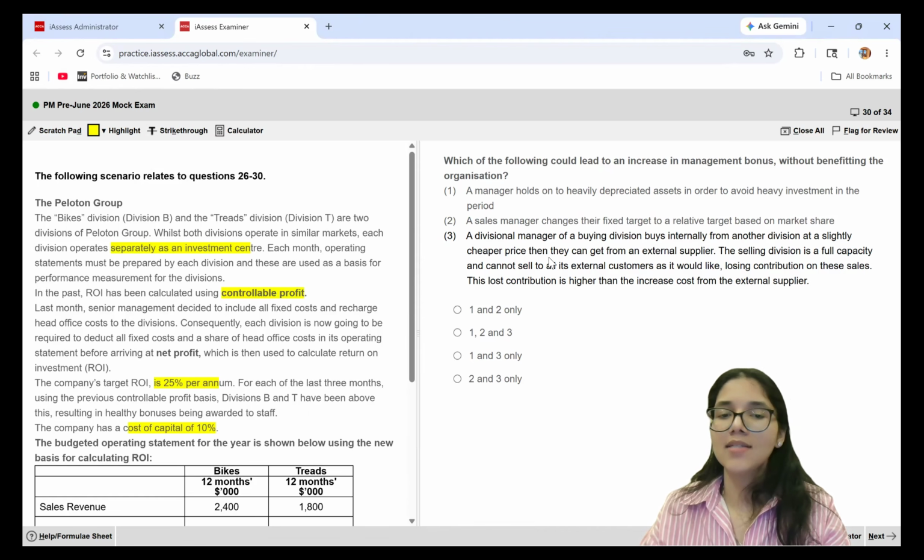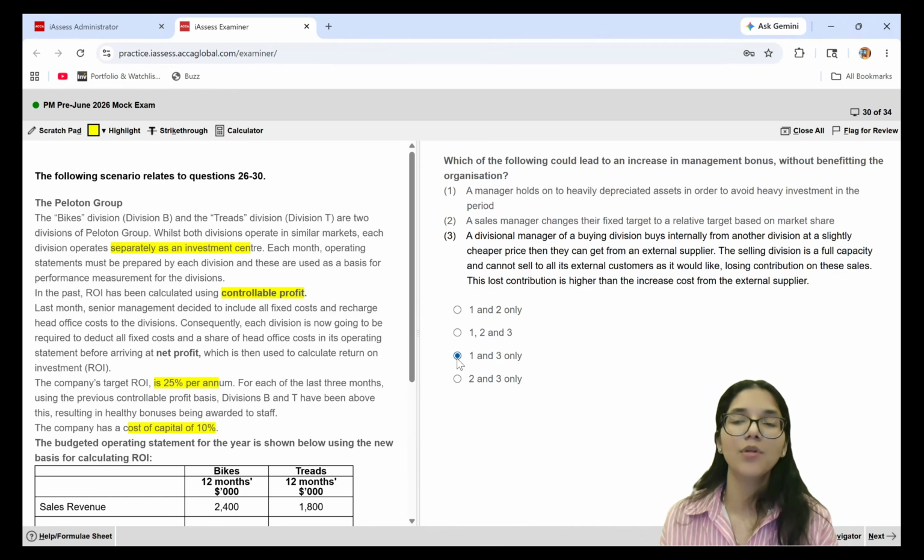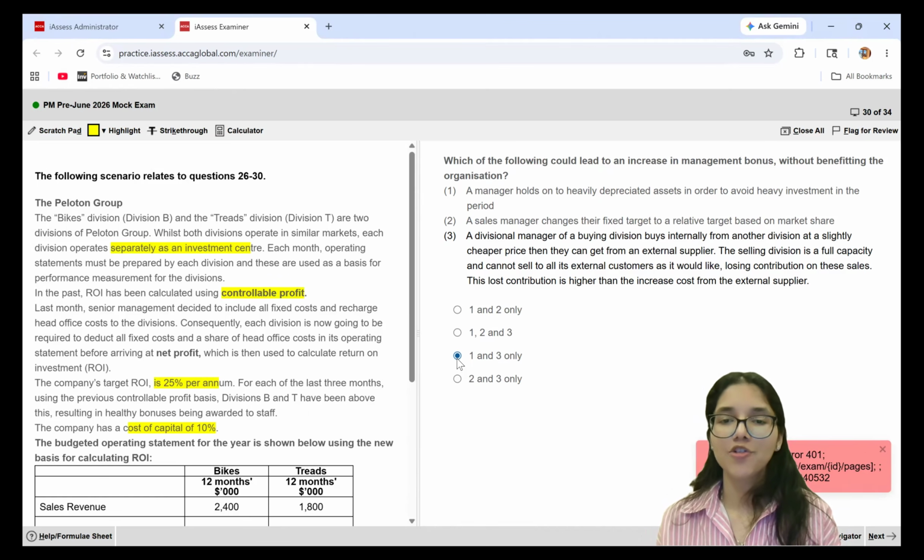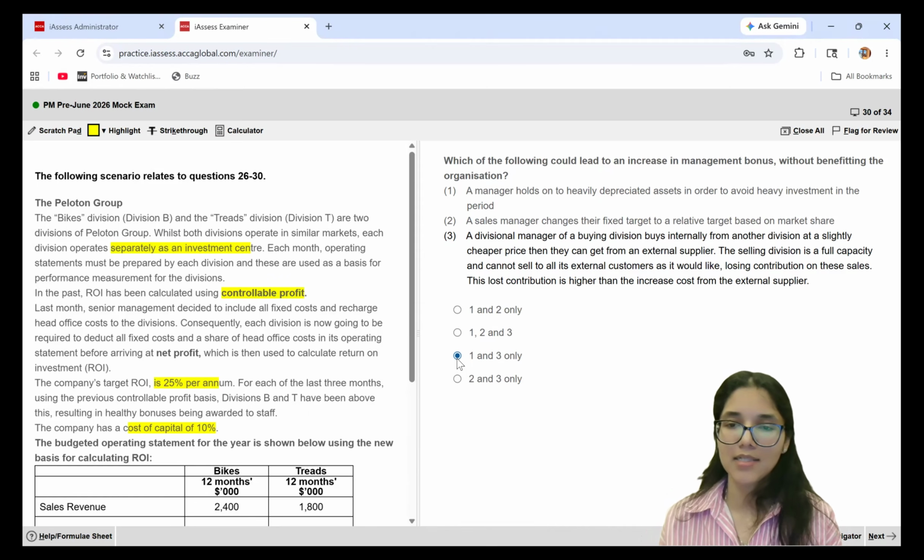Third statement says... So with the options itself, I get to know that my answer will be this statement because 2 is not one of my answers. So if I have a look at the third statement, a divisional manager of a buying division buys internally from another division at a slightly cheaper price than they get from the external supplier.